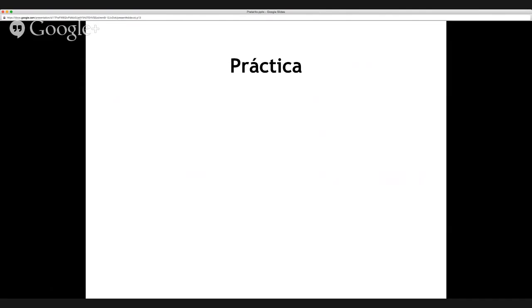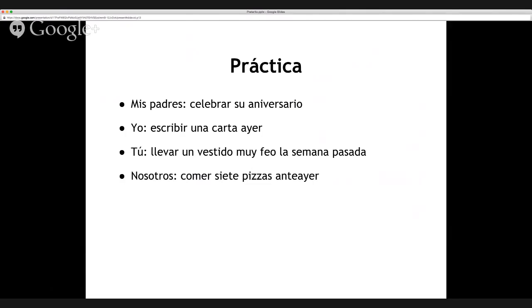Bien, let's slide into a little bit of práctica. Here are some sentences for you. I've given you a subject and an infinitive. Write a brief sentence or phrase using the given subject with the given infinitive in the pretérito. You might want to go back and review those endings that we had earlier in the presentation, and then you can check yourself and see how you're coming along.